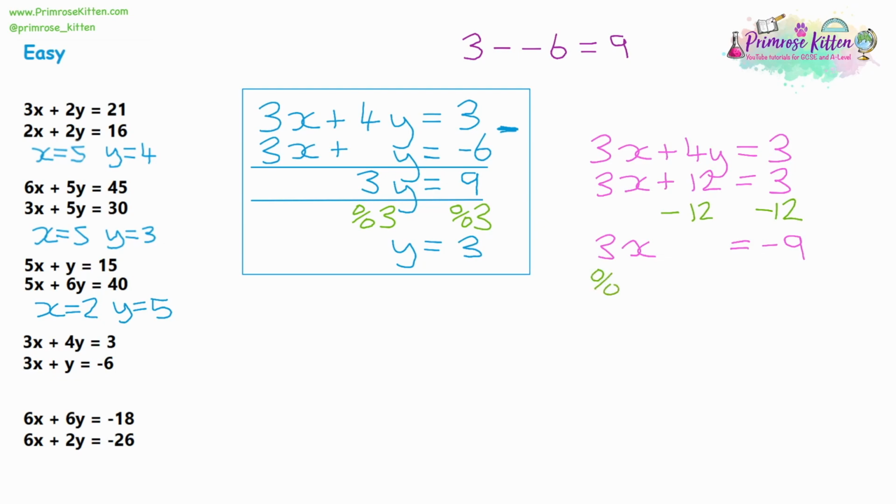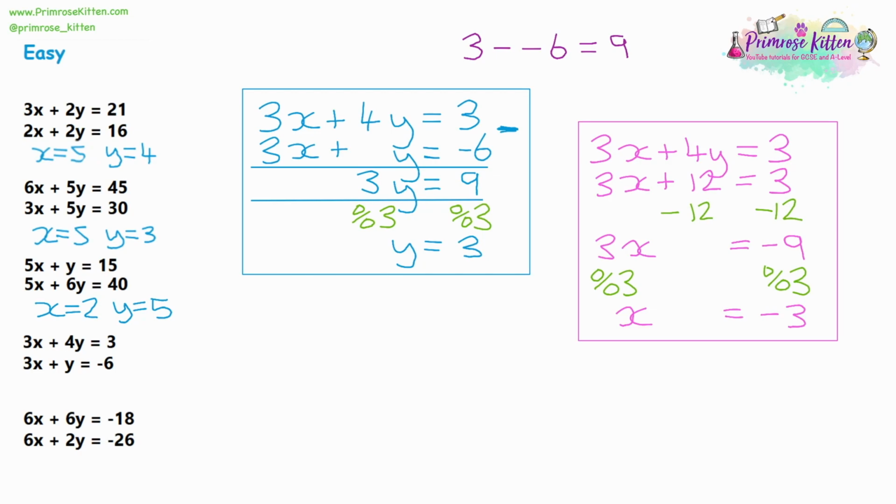Next, we need to divide by 3, and that will leave us with x is equal to, now 9 divided by 3 is 3, so negative 9 divided by 3 will be negative 3. Now we have done that, we can write down our final answer, nice and neat. So we have x is equal to negative 3, and y is equal to 3, a positive 3.